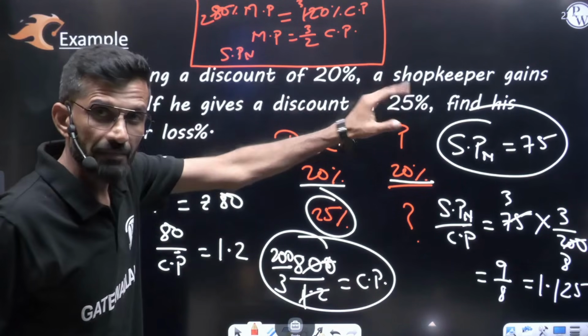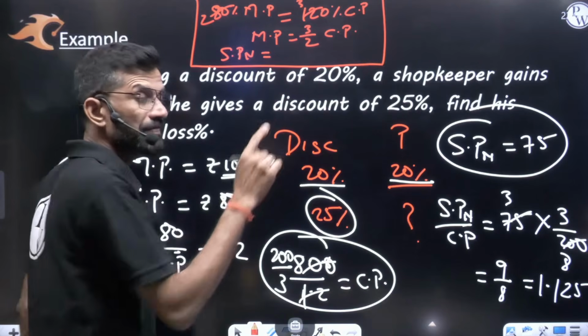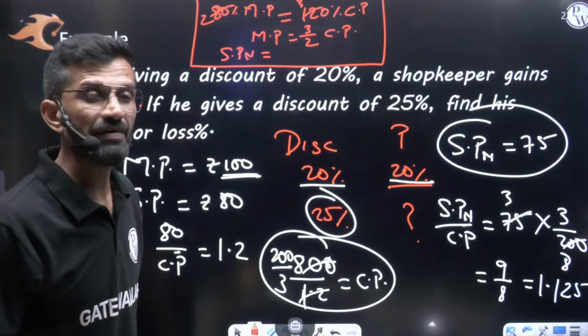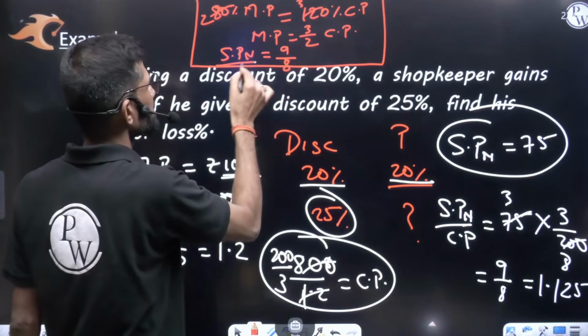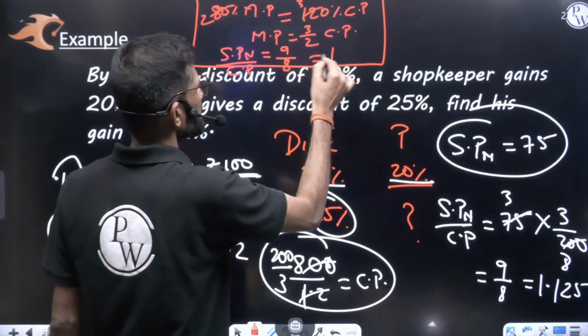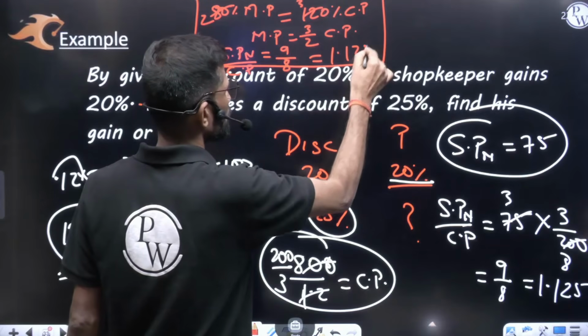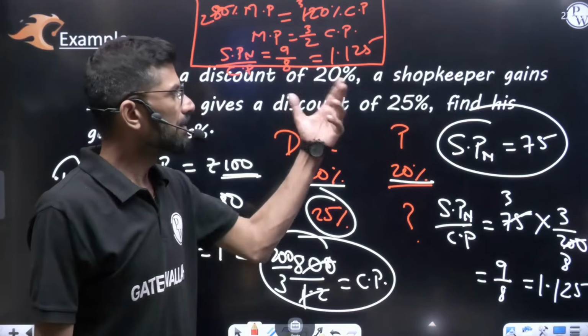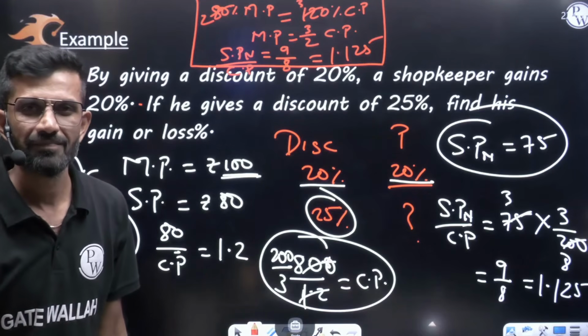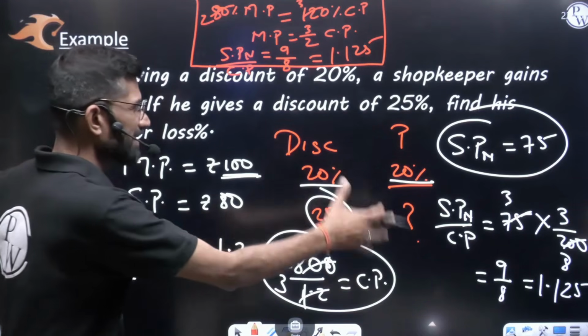On the right hand side, 75% in fraction is 3 by 4. 3 by 4 multiplied by 3 by 2, you will get 9 by 8. Cost price this side, so new selling price by cost price is 9 by 8, which is equal to 1.125, and because it is more than 1, it is profit. How much more than 1? 0.125 more, which means 12.5% profit. Whatever I was saying here, it reached here.